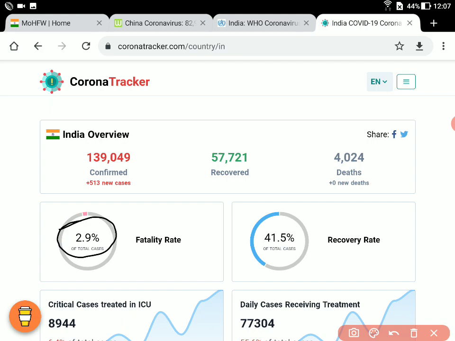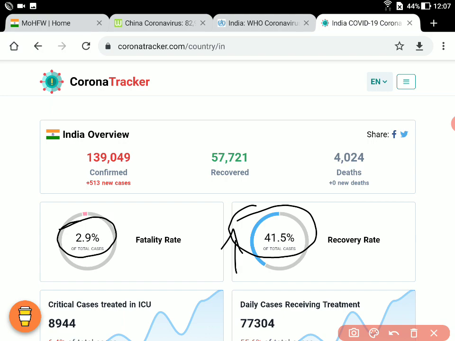That means the concept of lockdown, isolation, quarantine, everything has worked in our favor to some extent. The recovery rate is 41.5%, which is definitely better than the US, but we want this to rise and reach around 90-95%.